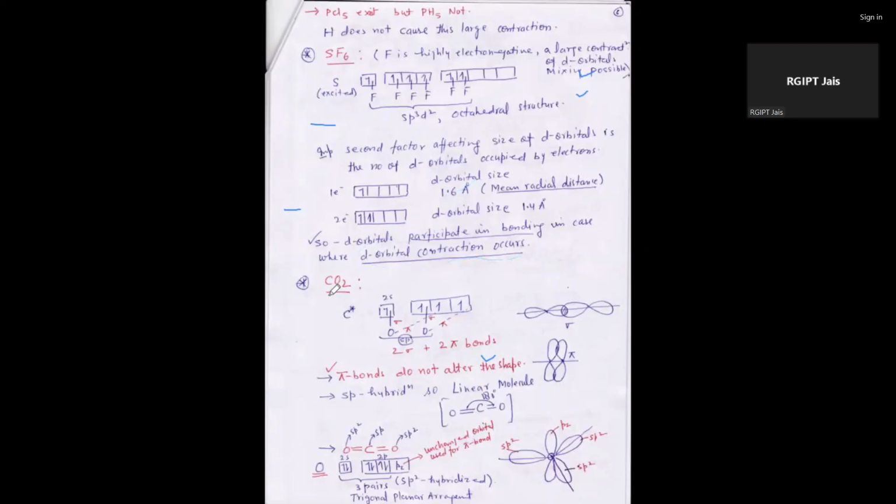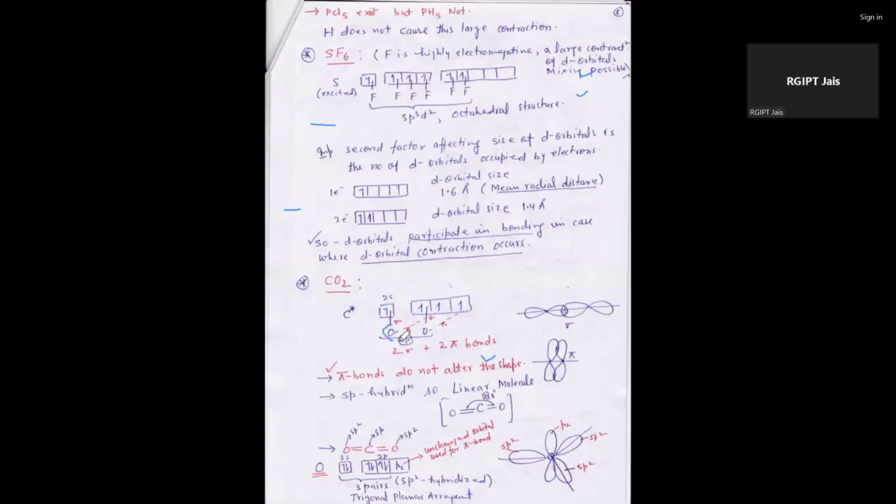Then we can take an example of CO2. In the case of CO2, carbon is the central atom having an electronic configuration of 2s2, 2p2. After that it goes into the excited state, the s electron is transferred here, and there is a contribution of one s and three p.